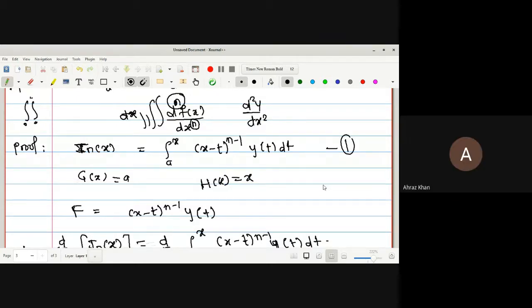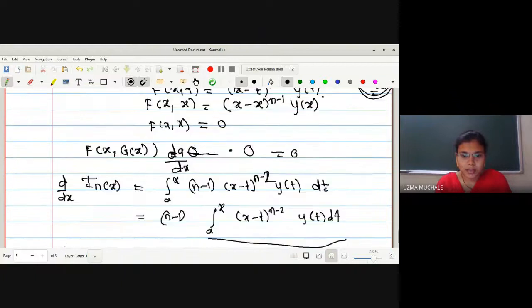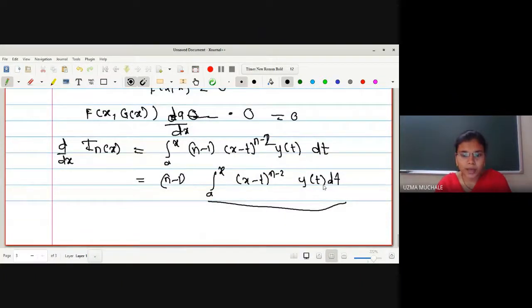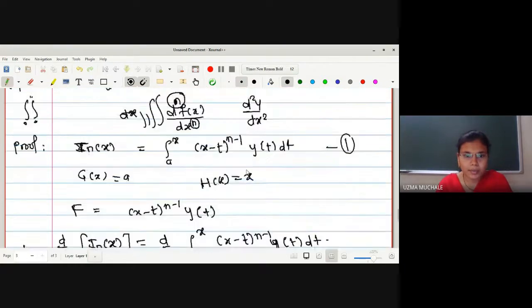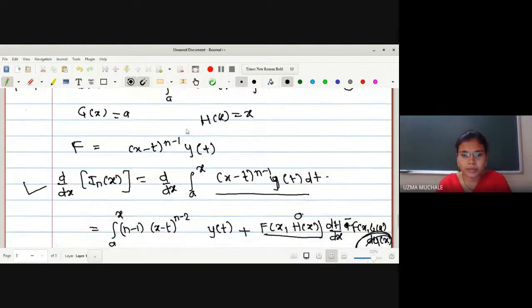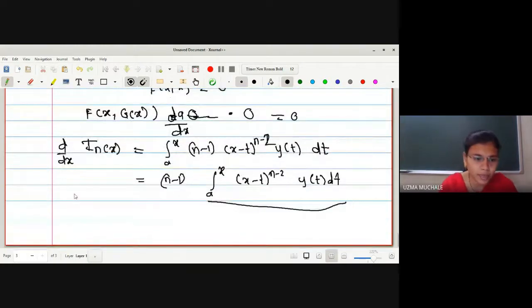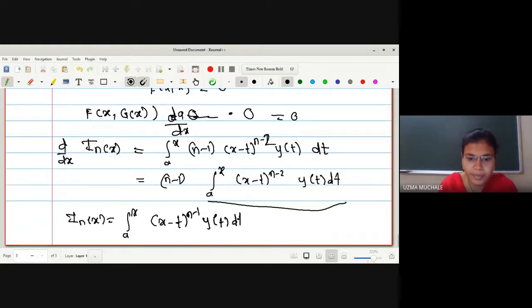I n of x. Sorry, here the term has n minus 2, and in I n of x, what is here? It is n minus 1. All other terms are the same. Let me write down I n of x here so that you can understand. I n of x is equal to integral a to x, x minus t raised to n minus 1 y of t dt. From seeing these two terms, can you relate and tell me the value of this term?